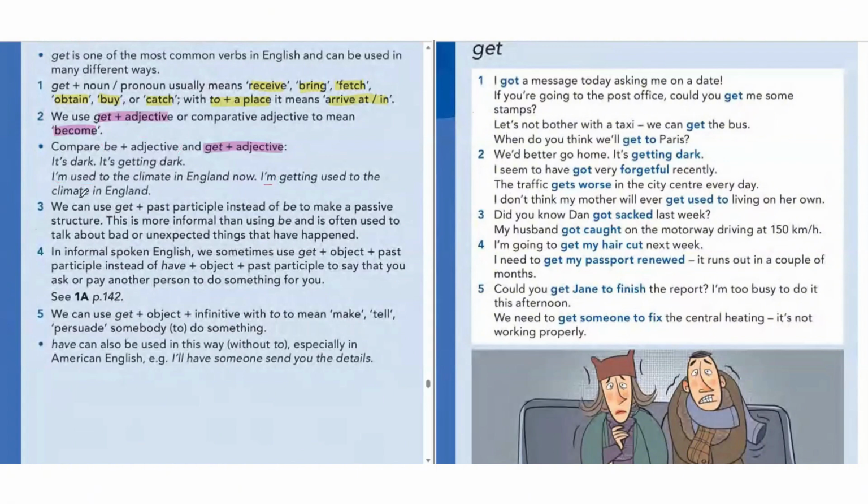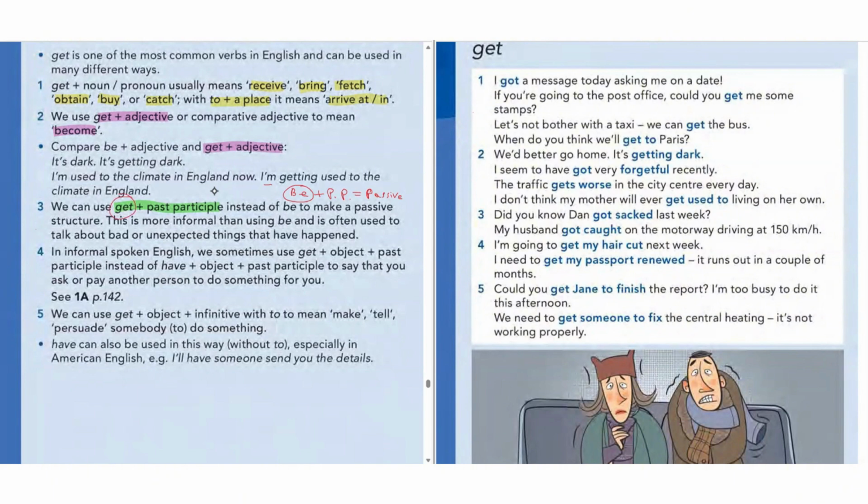Okay, number three, we can use get plus past participle instead of be to make a passive structure. So to make the passive voice, we use be, and we know this rule: be plus past participle. That is the passive voice structure, guys, right? So instead of be, we can use get.